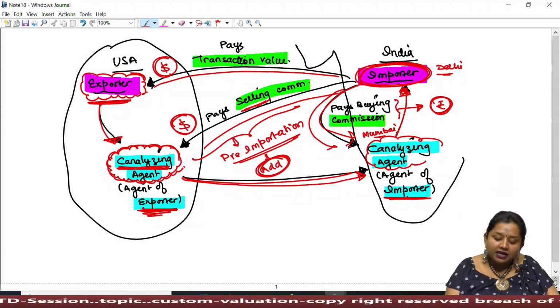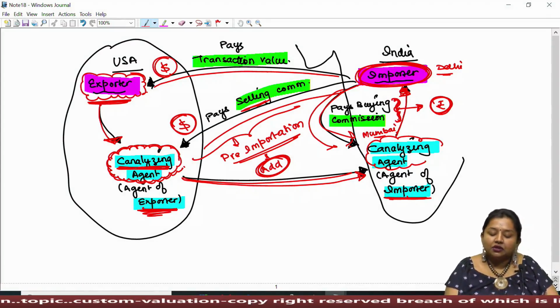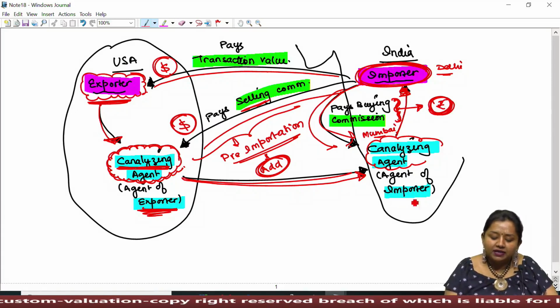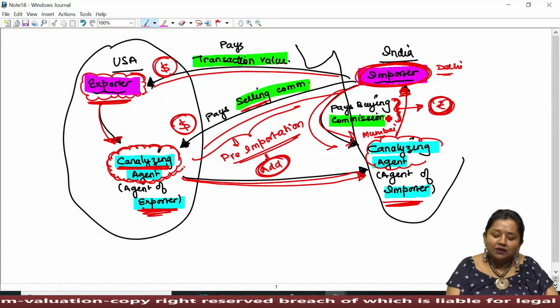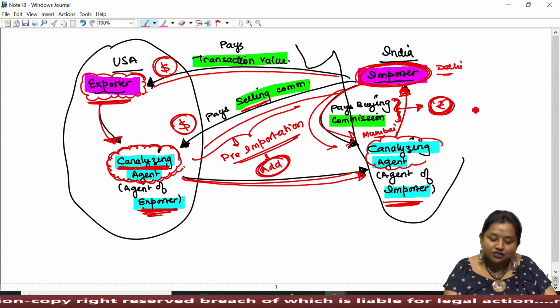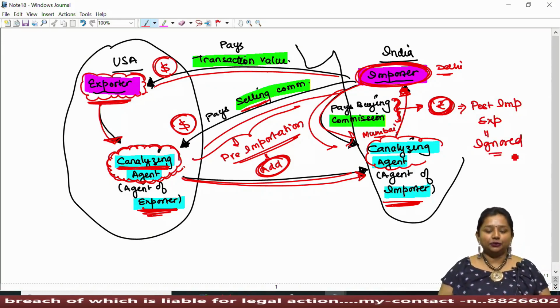On the other side, the importer paying buying commission to his agent located in India in Indian rupees, such payment can be made only once the goods are received by the importer at his point of destination. Therefore, this expense shall be treated as post-importation expense, which shall be ignored while computing assessable value.